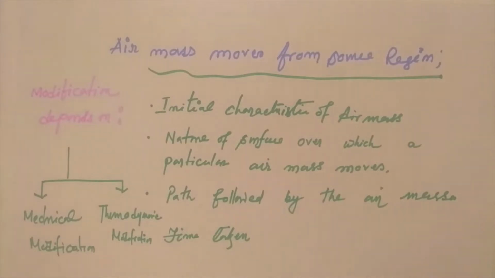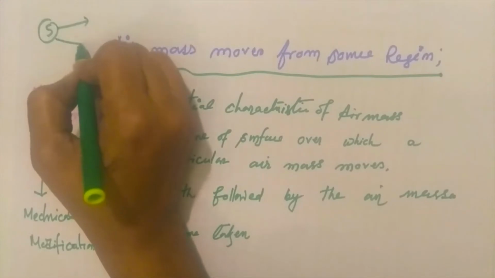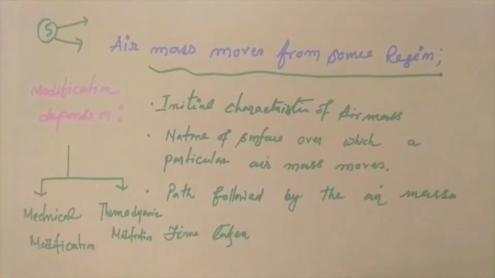When air masses start their journey from the source region and move, suppose, to low latitude or high latitude, there are changes in the temperature and humidity characteristics and the lapse rate of the air masses. Those changes are normally known as the modification of air masses.